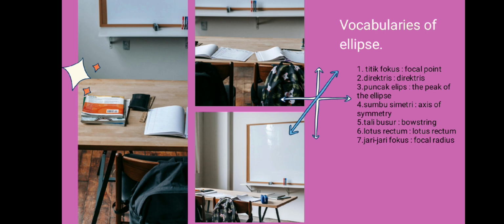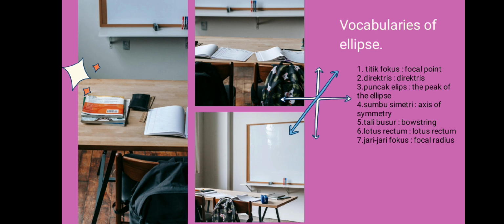Okay, the last material is vocabularies of ellipse. There are several vocabularies that ellipse has. The first is titik fokus. The English is focal point. The second is directrix. The English is directrix. Next, puncak ellipse.